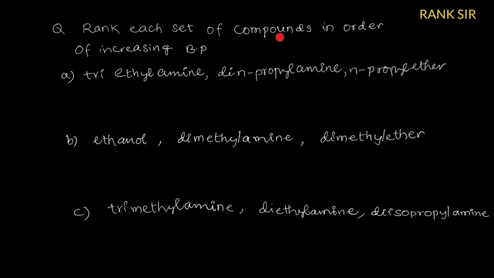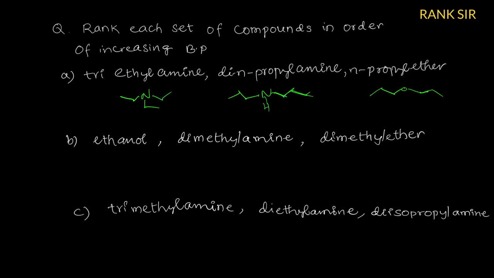Question: rank each set of compounds in order of increasing boiling point. Here A, B, C, D compounds are given. In that, first one is triethylamine. This is an ethyl, ethyl, ethyl. Triethylamine. Then di-n-propylamine: propyl, propyl, one, two, three, and this has a hydrogen. It is a secondary amine. Then n-propyl ether: one, two, three, n-propyl ether.